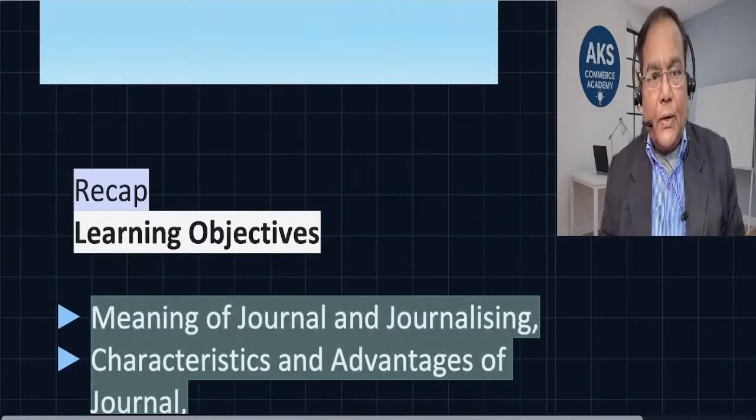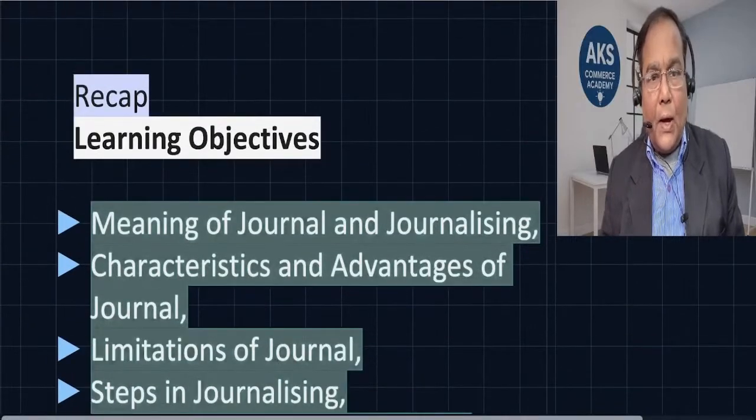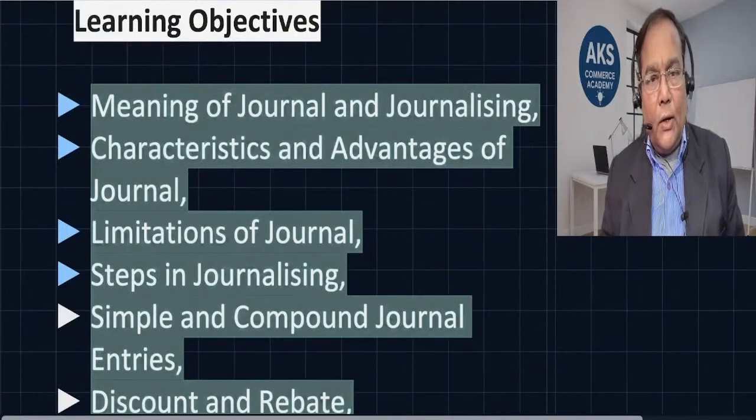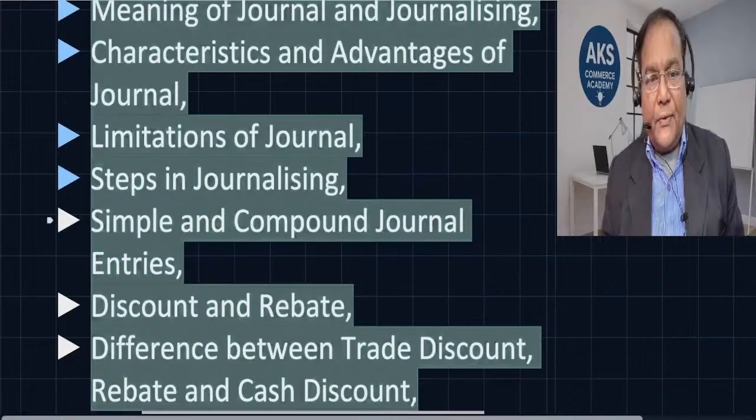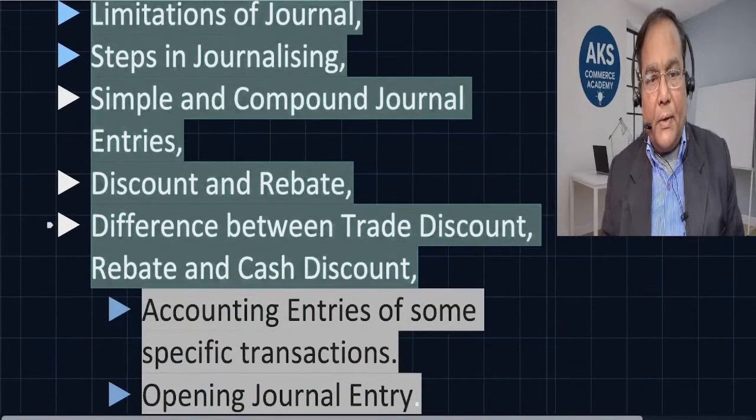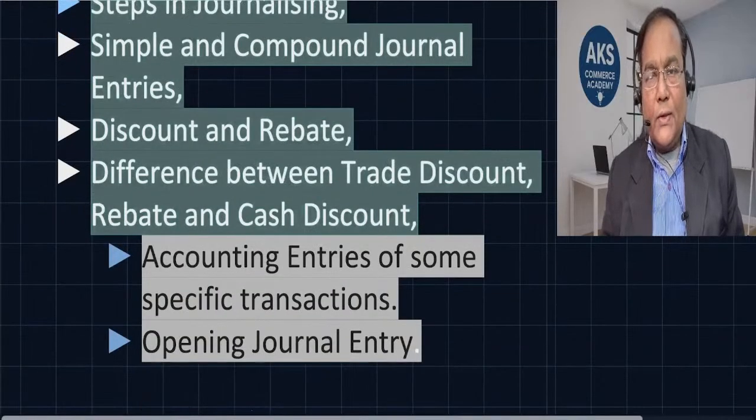Let me take you through the content of the presentation. I will have a quick recap of what we did in our last class. The journal entries in particular: characteristics of journal, limitations, steps in journalizing, simple and compound journal entries, discount and rebate. We have already studied this in our last class. Difference between trade discount, rebate, and cash discount. These points were all discussed thoroughly.